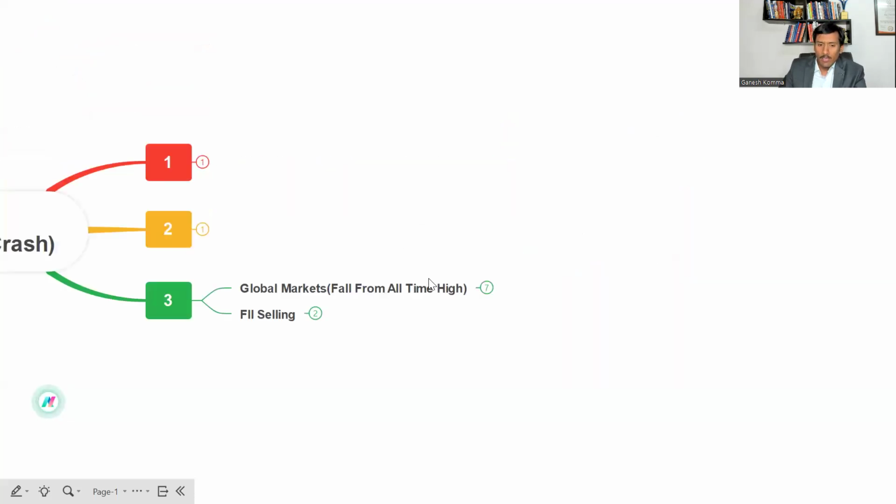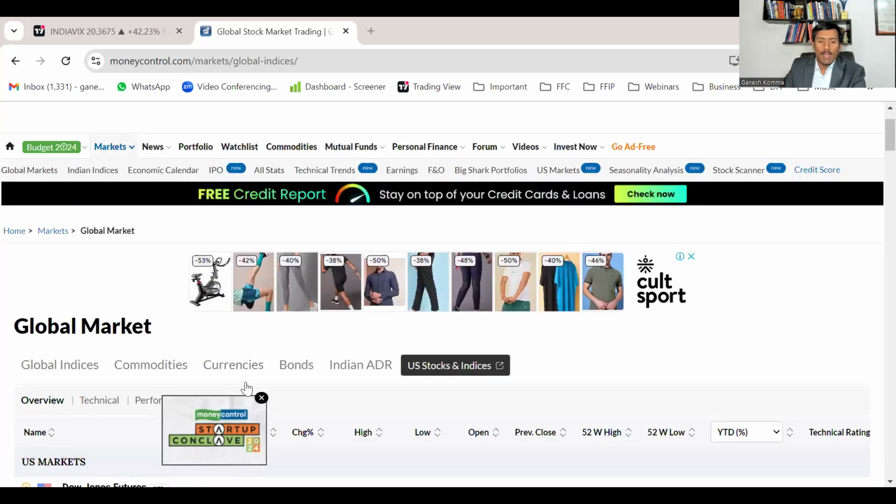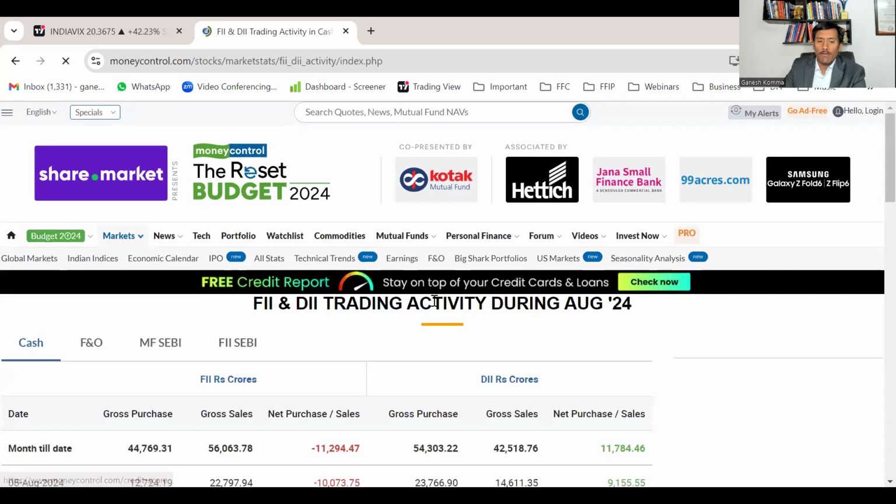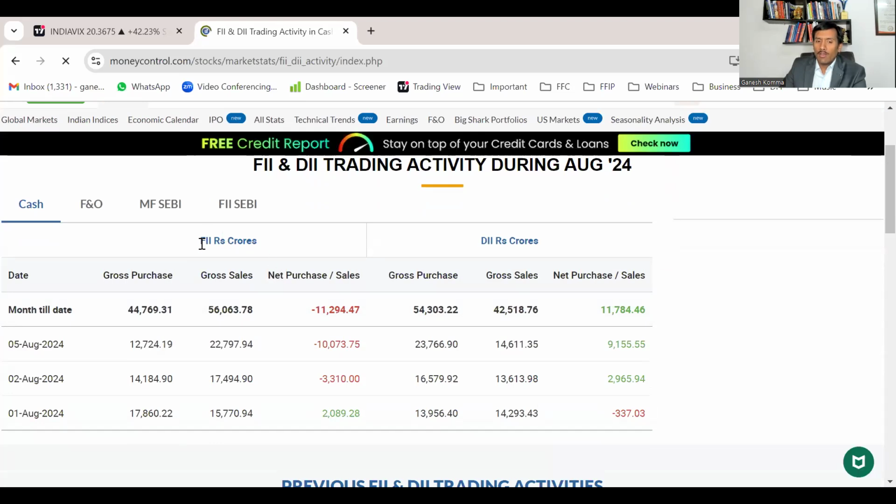Now, if you look at FII selling, foreign institutional investors, let's go back to moneycontrol.com. You see, yesterday we saw FII and DII activity, and a major sell-off by the foreign institutional investors because of the panic created by the Japanese incident and the US data.